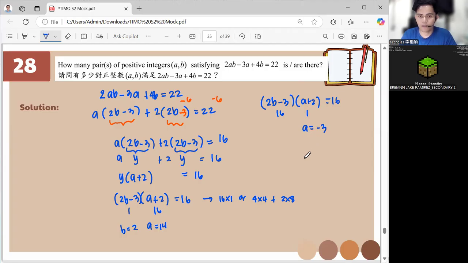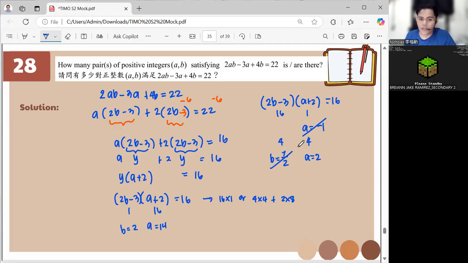Oh, it's negative 1, right? So it's not positive. It's going to be negative already, right? If this is 4 and 4, A is equal to 2. If this is equal to 4, then it will become 7. Then this one will become a fraction. B here will become 7 over 2, which is not an integer. This is a fraction, right?